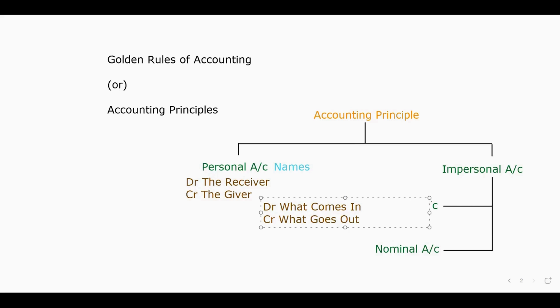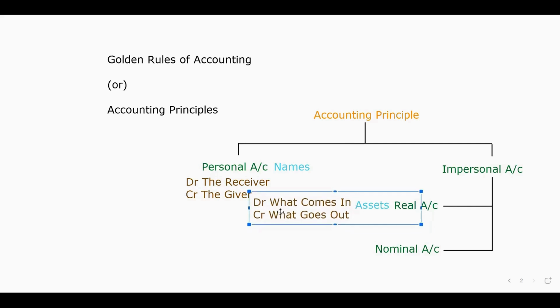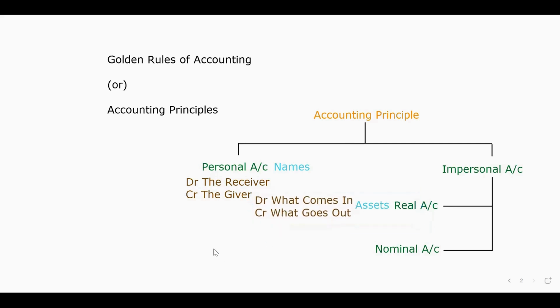Whatever asset is coming to the business, it should be debited. Whatever asset is going out of the business, it should be credited. This is related to the real account principle.